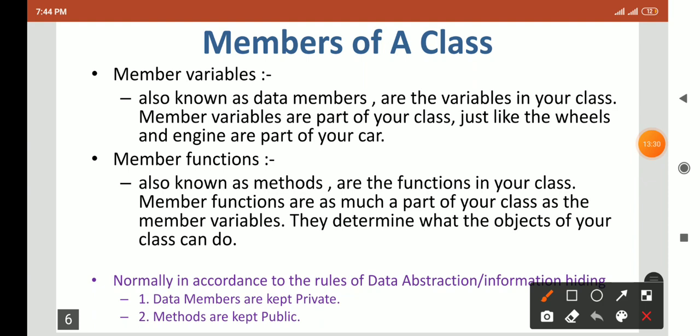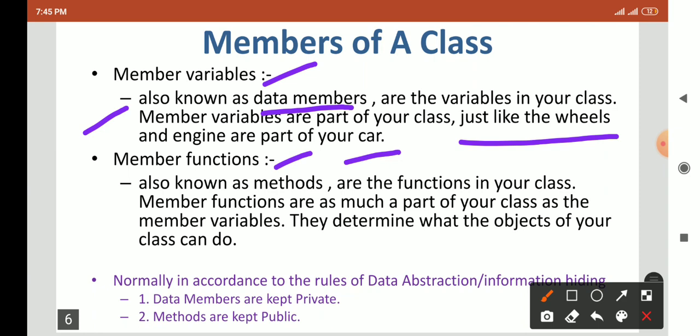Now we are going to understand in detail the structure of a class. We already know a class contains variables and functions. What is a variable? Also known as a data member, they are the variables in your class. Member variables are part of your class, just like wheels and engine are part of your car.